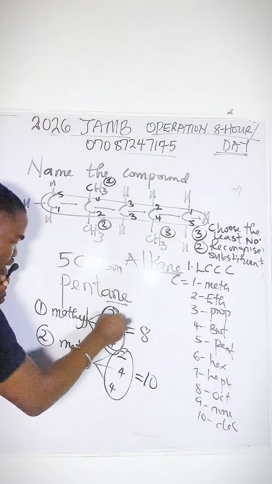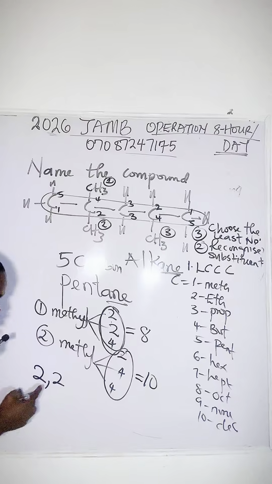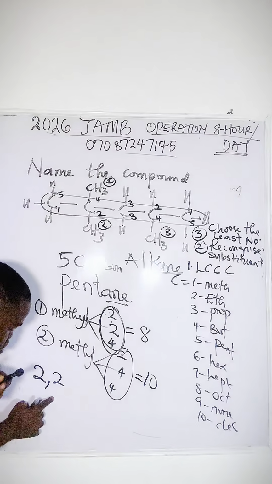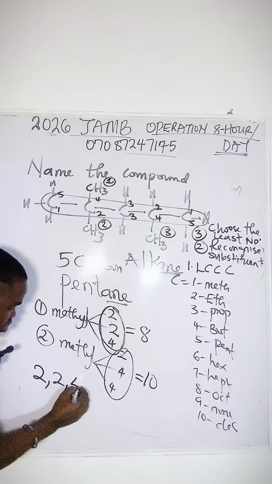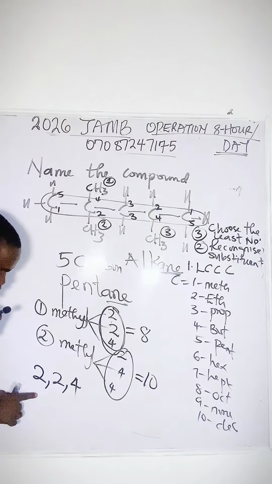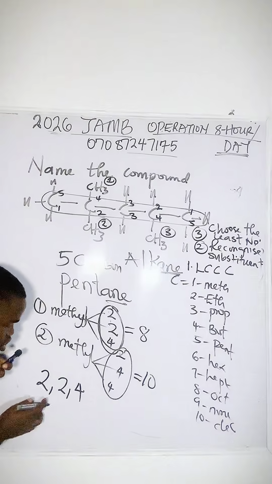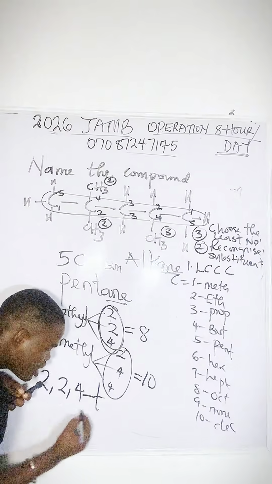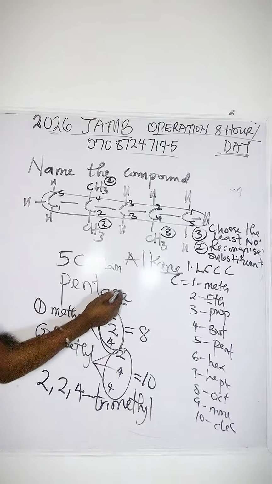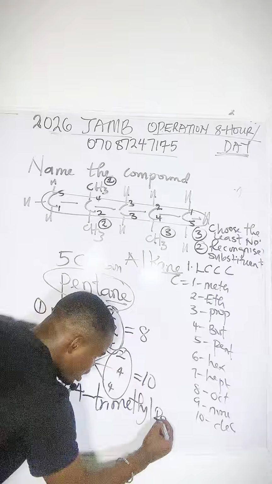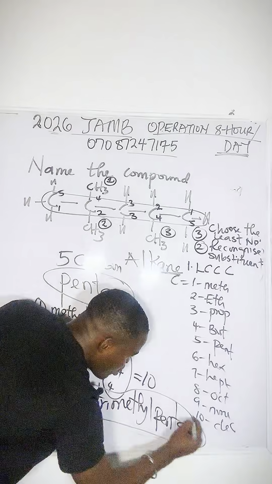So how do we name? It has a rule. Anytime you have numbers like this, 2, 2, it is going to be separated by a comma. Don't forget, the methyl are 3, so there's a fourth one on number 4. So this is comma, comma. Then if you have numbers and alphabet, since there are 3, it's trimethyl, and what is the family? Pentane. In fact, this is a very good question. So this is the name of the compound.